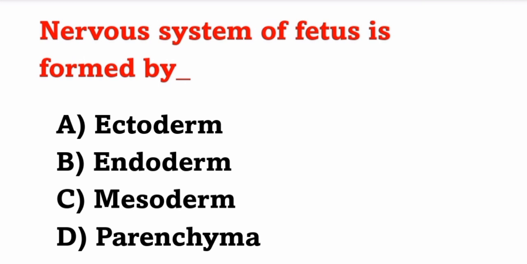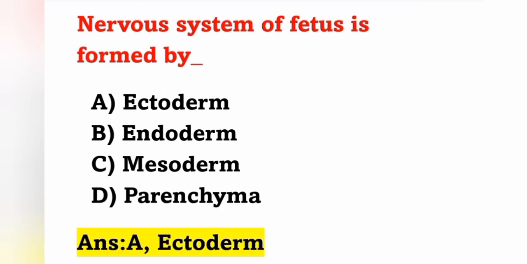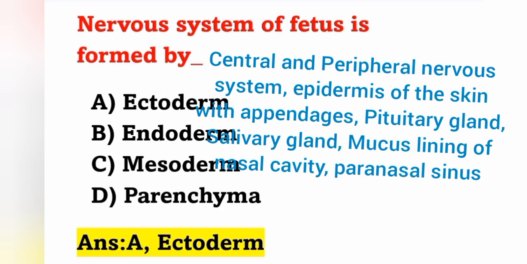First question: nerve system of the fetus is formed by? Option A, ectoderm. Option B, endoderm. Option C, mesoderm. Option D, parenchyma. The correct answer is option A, ectoderm. Nerve system of the fetus is formed from ectoderm.